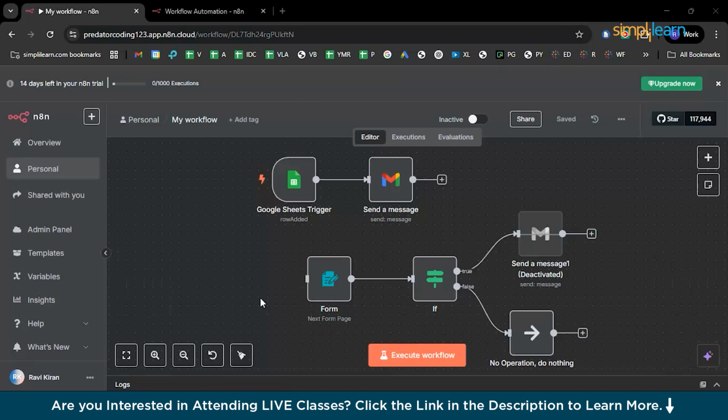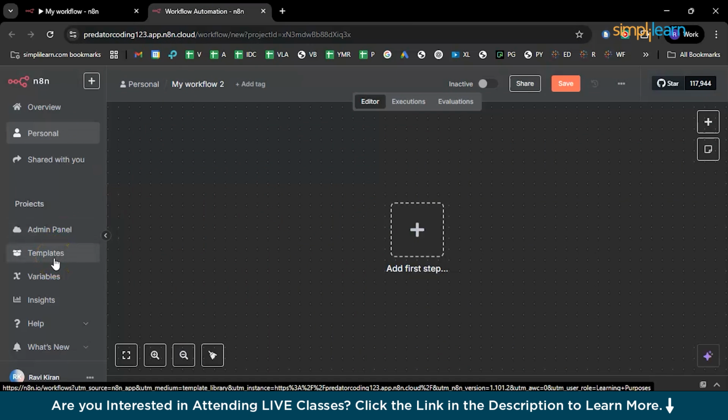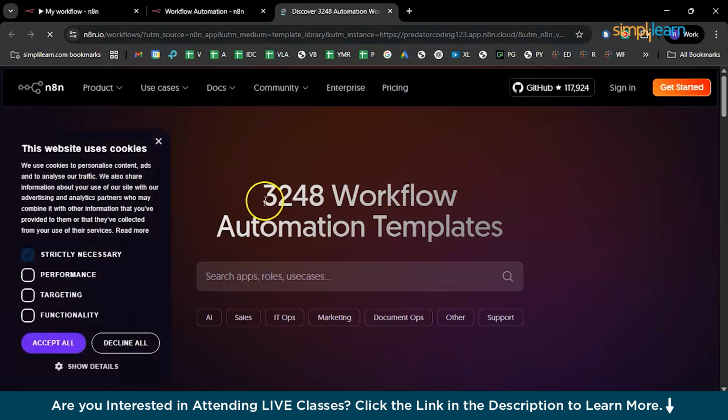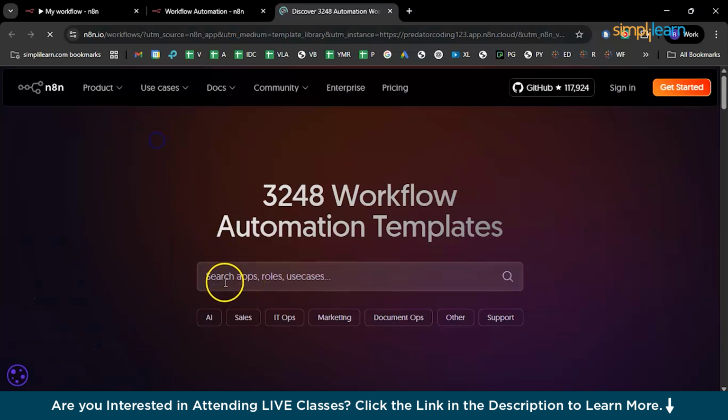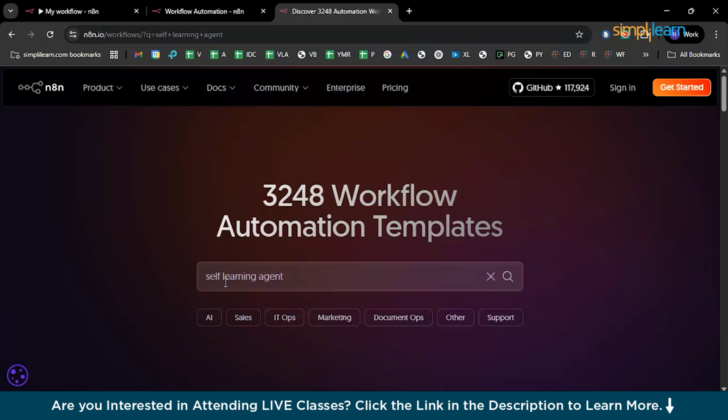Not just the simple send an email version, you can also choose to create a lot of other automations using n8n. For example, here on our new page, you can click on the templates. And here you will have more than 3,248 workflow templates, which are completely free for accessing. Let's say I want to create a self-learning AI agent, and hit enter.